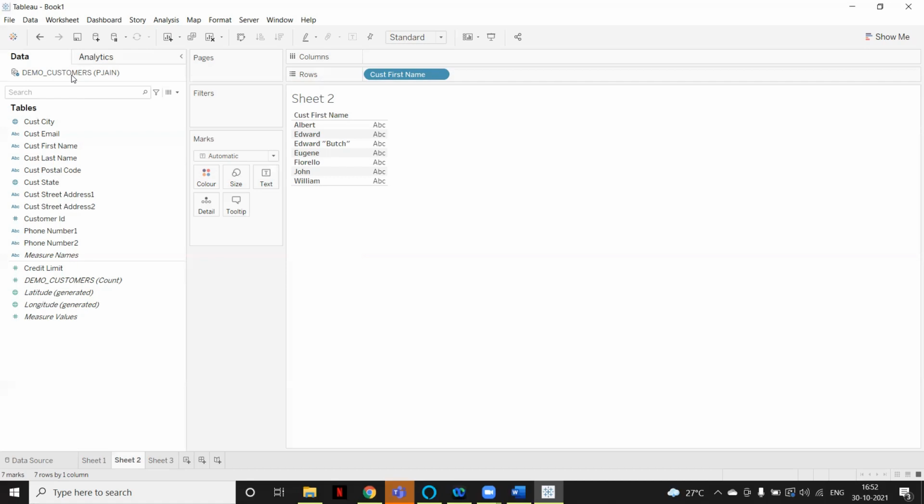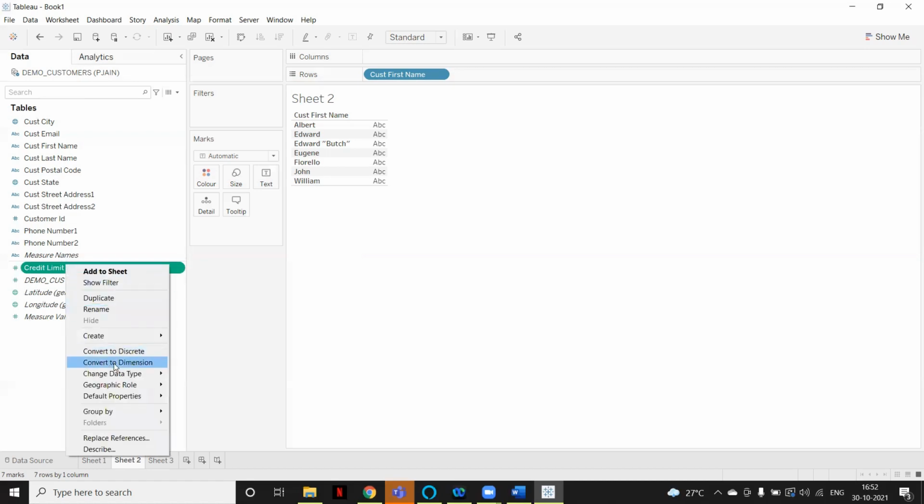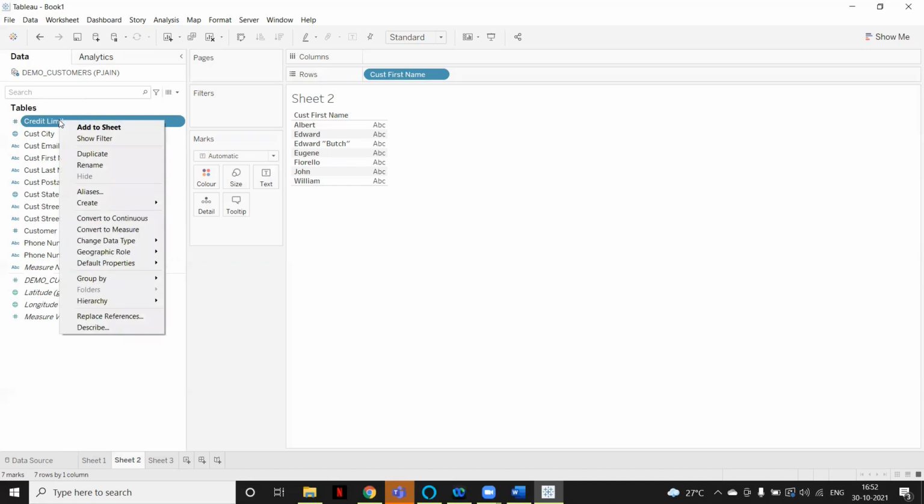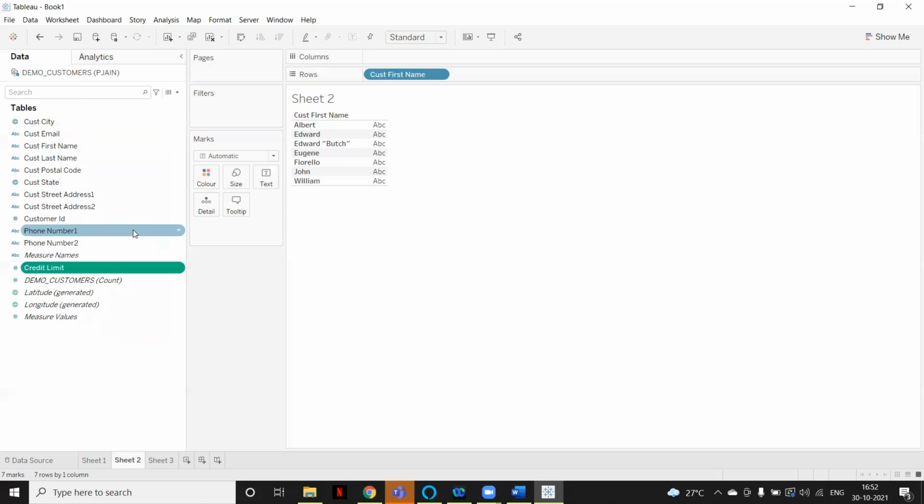So there we have to check whether Tableau has put that column into measures. If it is not correct, we can change it into a dimension. If you right click on it, you can see Convert to Dimension. Now the credit limit is coming into dimensions. If you want to change a column from dimension to measure or measure to dimension, we can do that. So if age or phone number is coming into measures, we can convert it into a dimension.